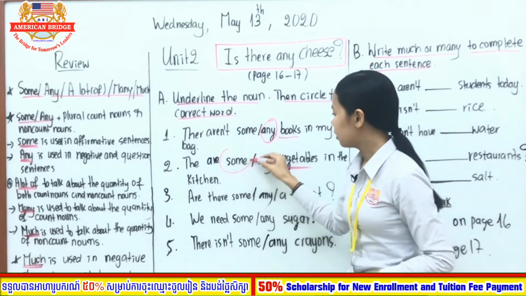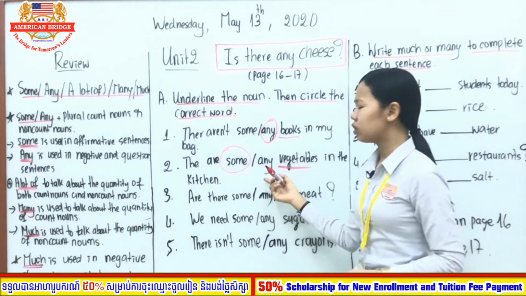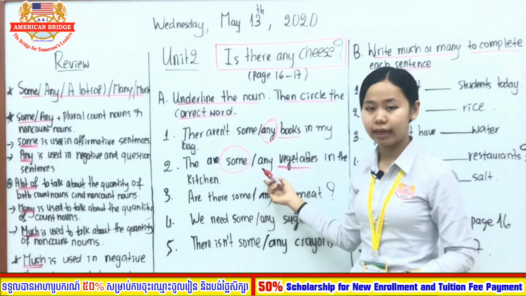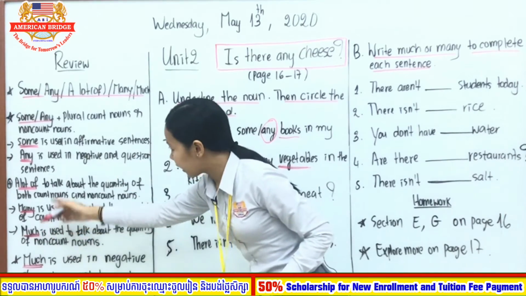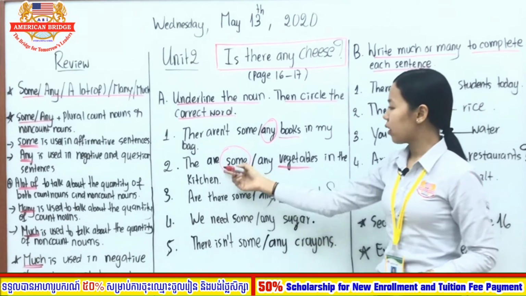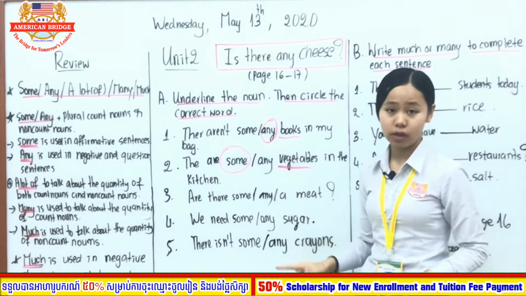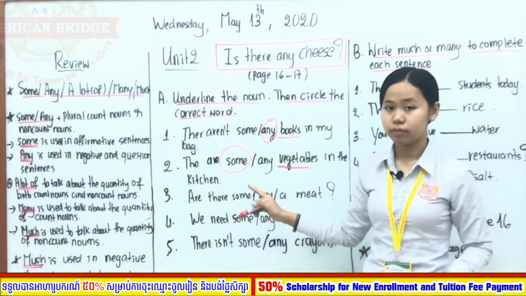Some, because it is in the positive form. Can you choose any? No, because any is used only in negative or question sentences. Here it is a positive sentence, so we cannot use any at all, but we can use some.